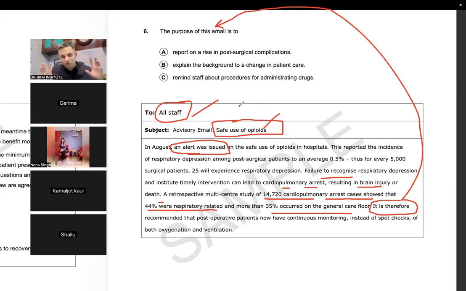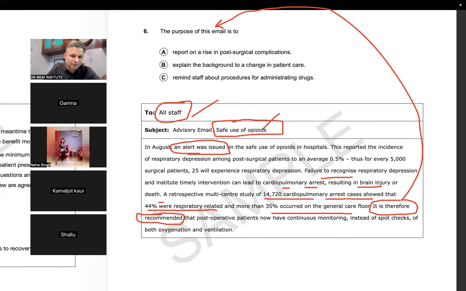So if you see, the overall topic was about respiratory depression. They were talking about how nurses have not been able to take care, and timely intervention has not been there. So there was a problem discussion. It is therefore recommended. Now this is my line. This is what I want to teach you.